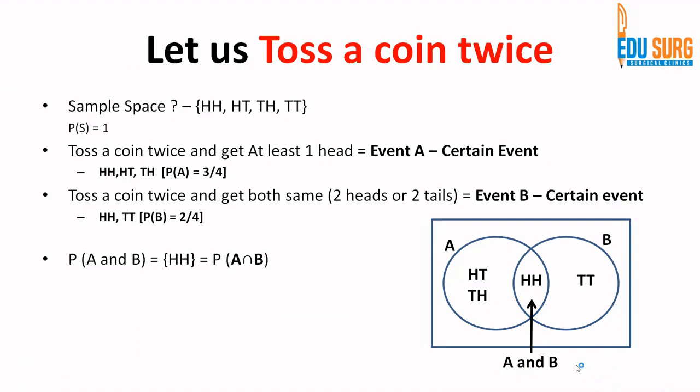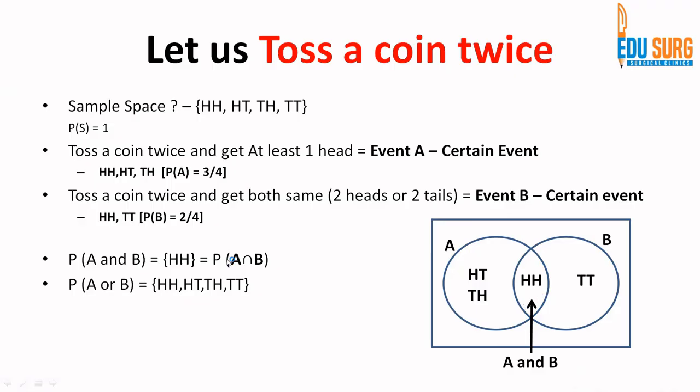That is known as the probability of A and B, or A intersection B. That is what is asked here, and the answer is HH. So P(A intersection B) is the intersection of events, which can be easily understood in this Venn diagram, or it is P(A and B), where the value is HH, and that is the intersection.